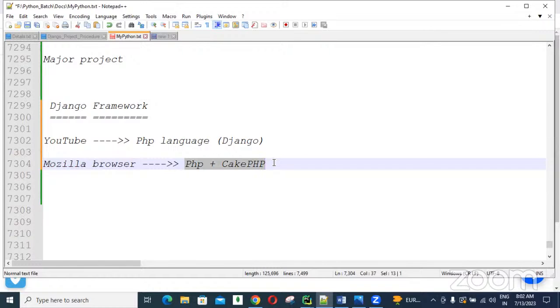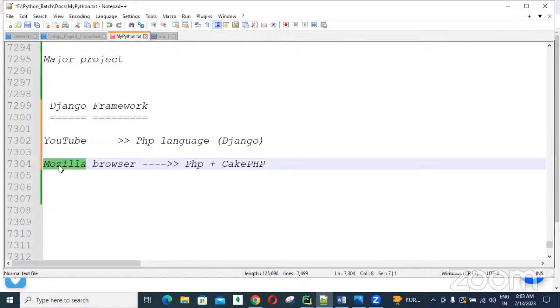When the number of users kept increasing every day, PHP and CakePHP could not handle millions of people with scalability. Scalability means performance.